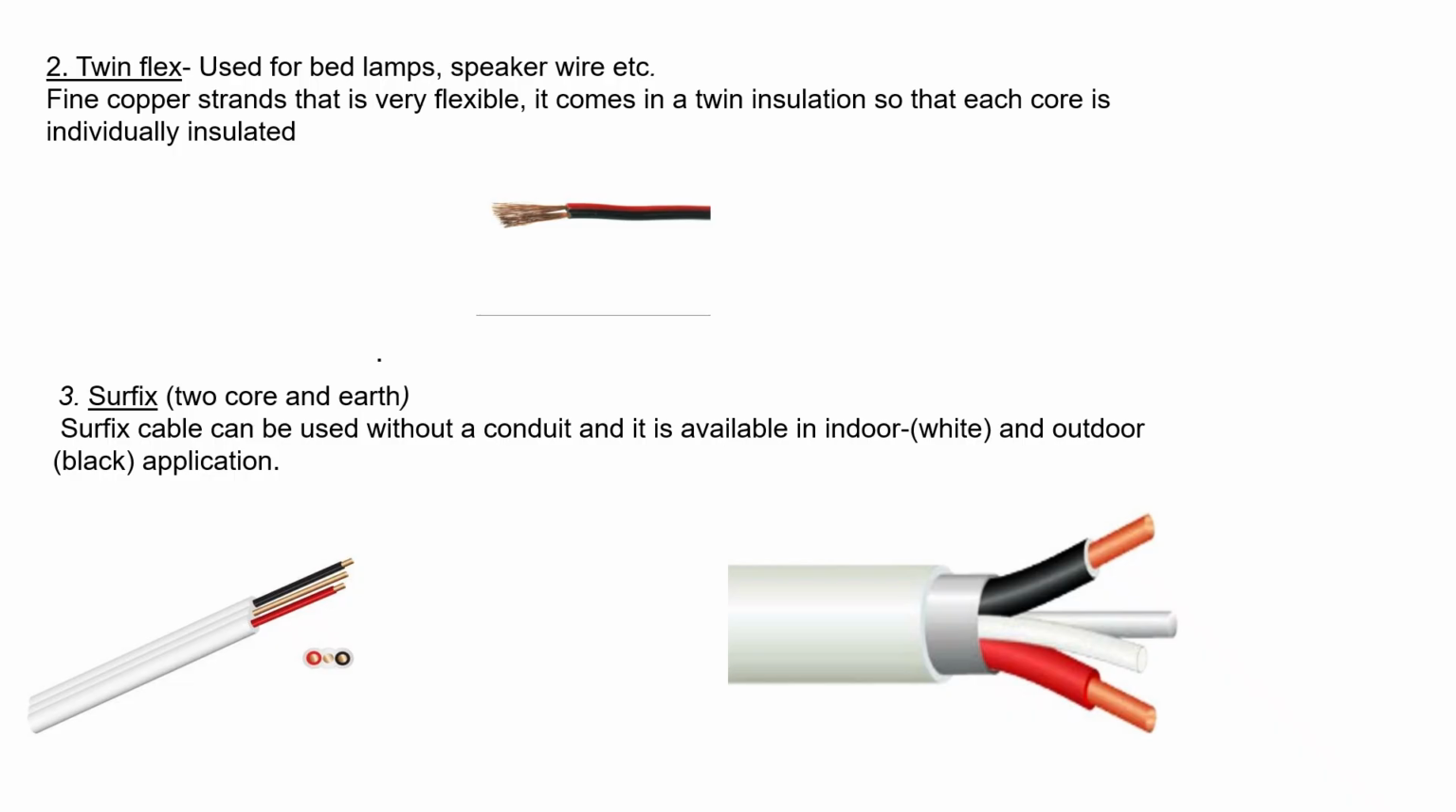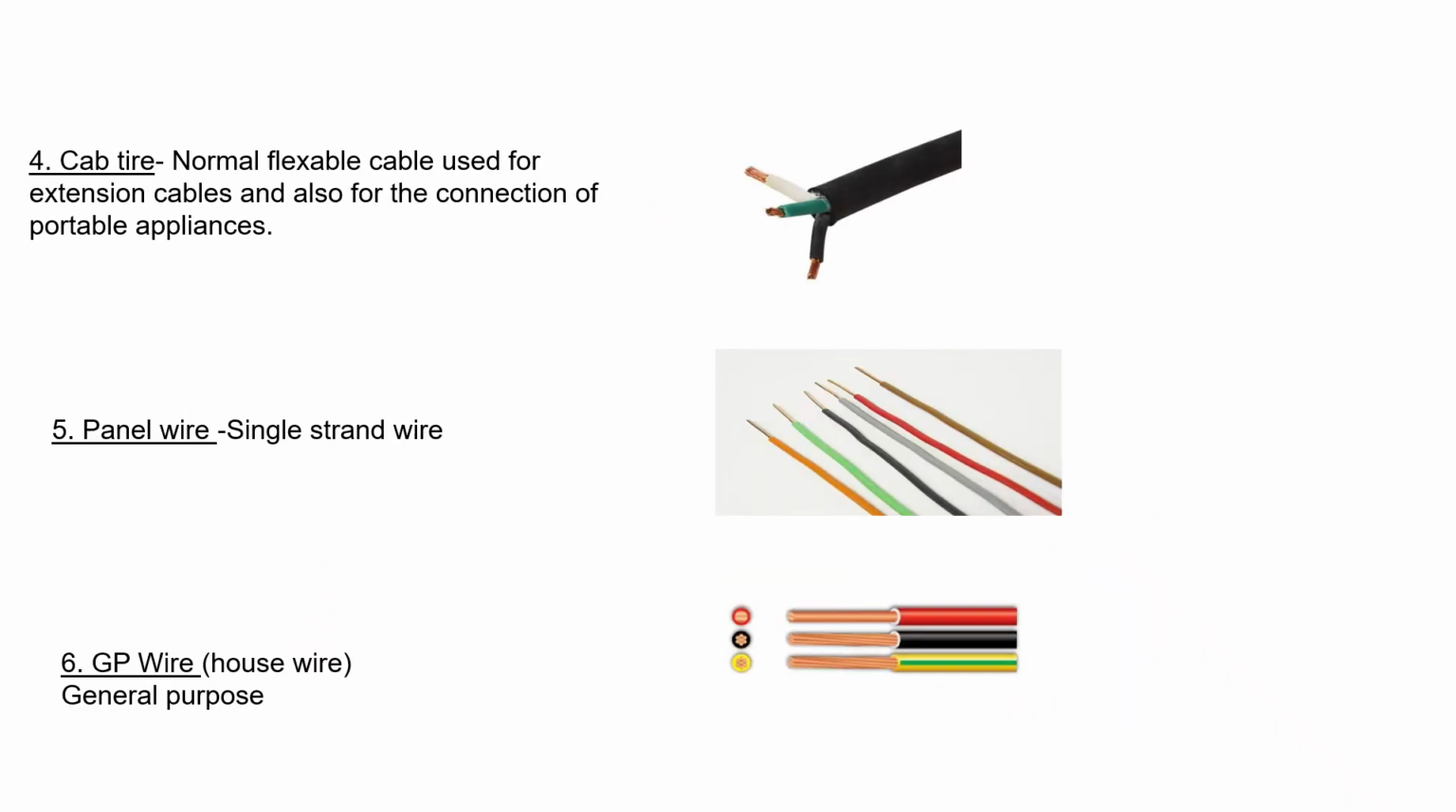Surfix or two-core and earth. Surfix cable can be used without a conduit and is available in indoor white and outdoor black application. Cap tire cable. Normal flexible cable used for extension cables and also for the connection of portable appliances. Panel wire. Single-stranded wire. GP wire or house wire. General purpose.